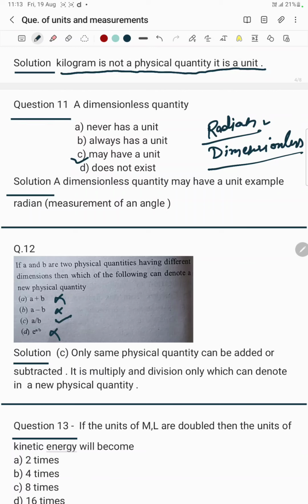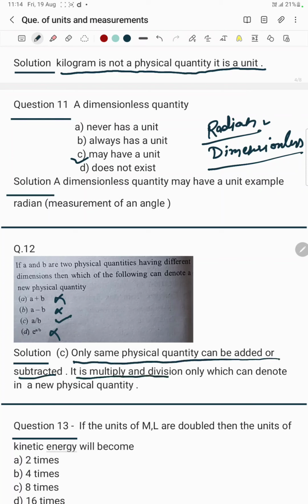I have already told you that whether you multiply units or divide units, we get a new unit. So A divided by B could give us a new unit. I hope it is clear to you. So I am reading the statement: only the same physical quantity can be added or subtracted.